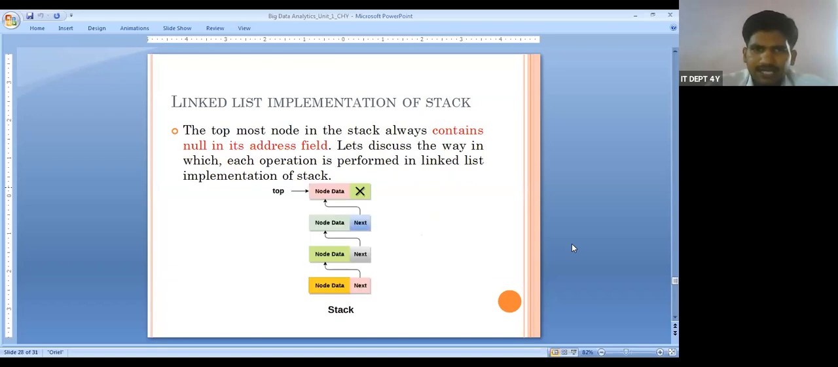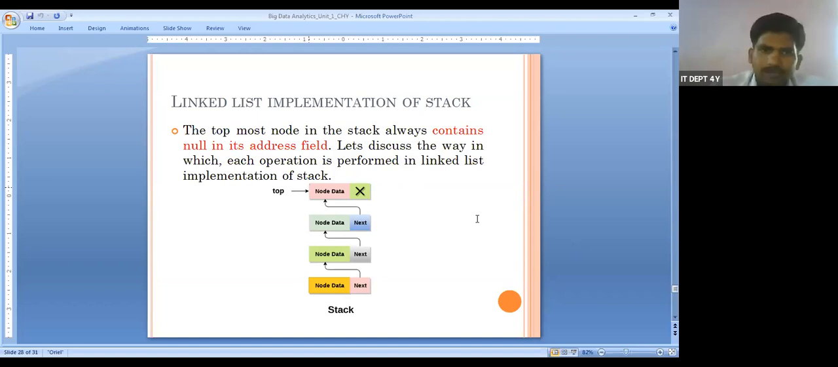At the top we have a new node. Why do we say new node at the top? Because both insertion and deletion happen there. Insertion means we insert a new node, and where do we insert it? At the top. So at the top we have a new node. Each next is connected with the next node, and the top contains the latest node, that is the new node.